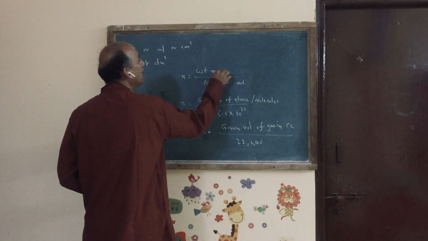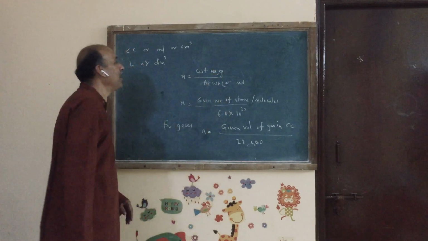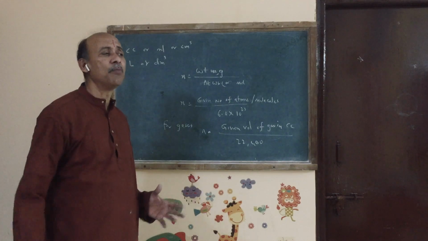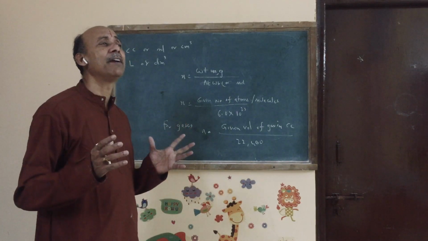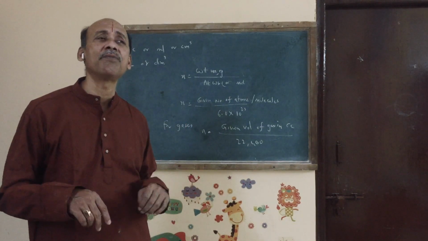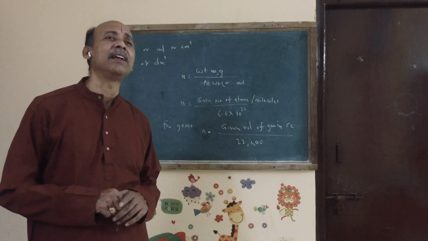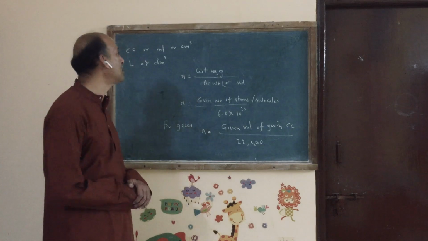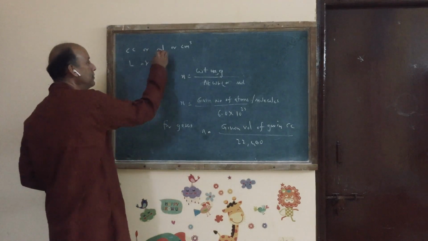Also, you should know another thing. Whenever we are talking about liquids and gases, how much liquid I have taken, I will say in terms of volume. You buy a 1 liter milk packet, a half liter milk packet. Half liter means 500 ml.